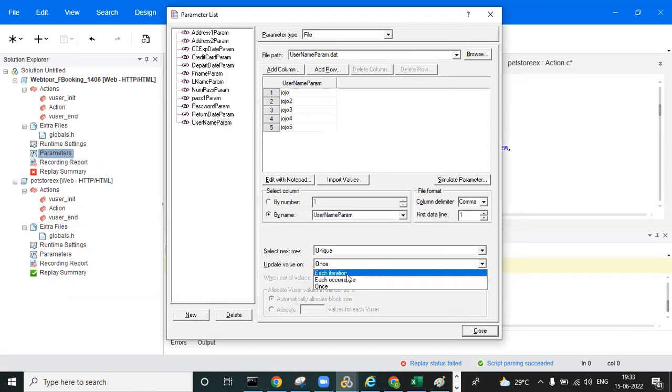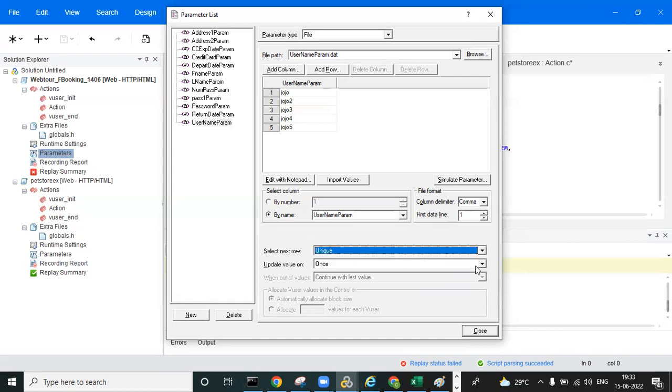Each iteration means values will be updated. Occurrence means every time the values will be updated, from an occurrence point of view. And once means it will pick the values of the first iteration, so in the nth iteration, or 100 or 1000 or 2 lakh iterations, it picks the same. Whatever values the first iteration picks, it will continue for all. That is for unique each iteration.